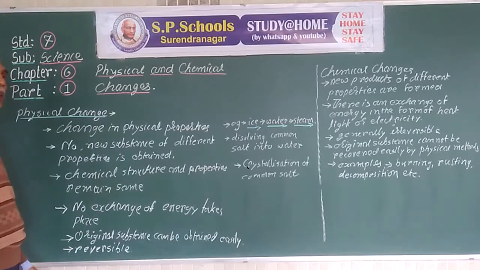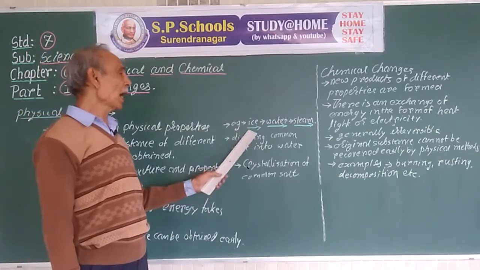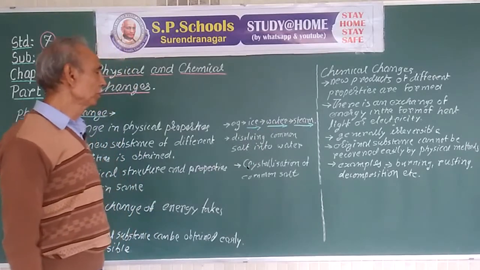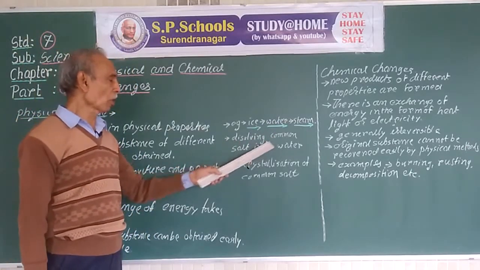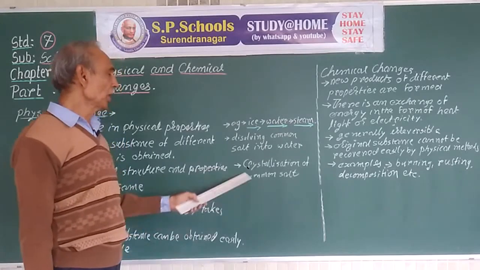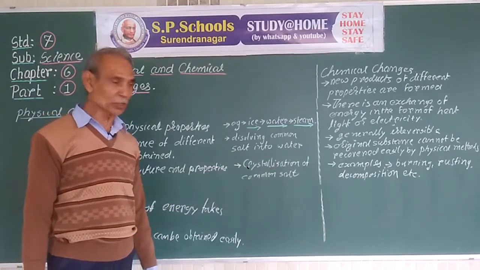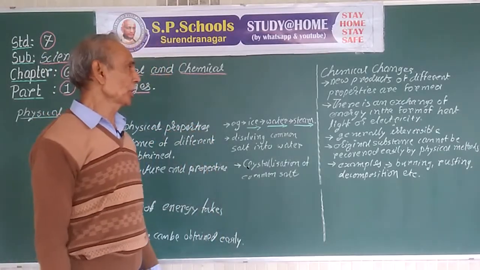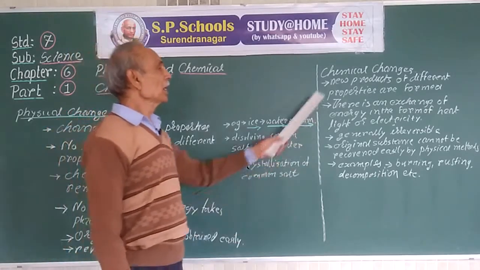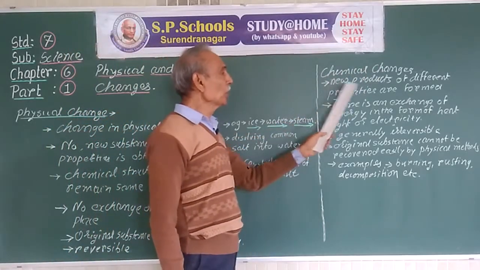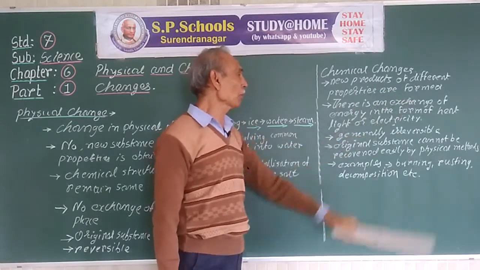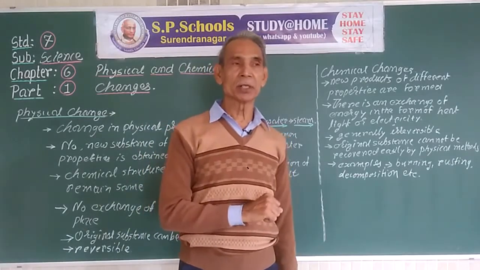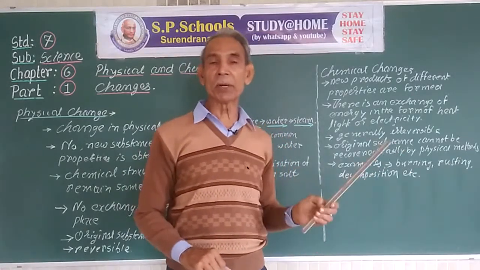These changes are generally reversible. For example, ice to water, water to steam, steam to water, water to ice. Or dissolving a substance or common salt into water is a physical change. Crystallization of common salt is a physical change. Now, chemical changes. In chemical changes, new products of different properties are formed. When a substance undergoes chemical change, we get a new substance of different properties.